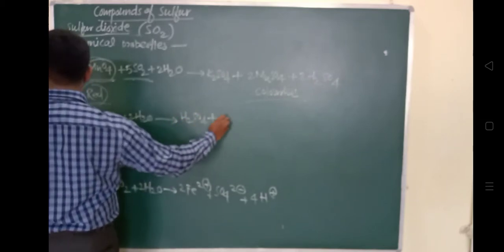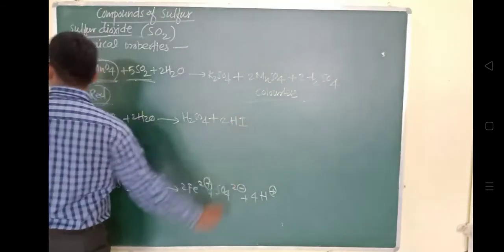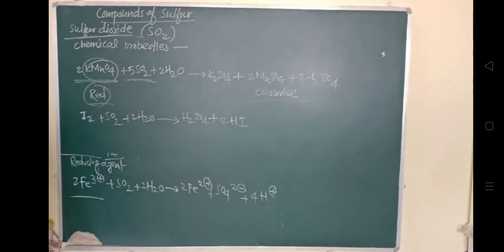In this way, sulfur dioxide is acting as a very good reducing agent, reducing the ferric salt into the ferrous salt, and reducing KMnO4 and removing its color. Initially it was red in color, and right now it is colorless. And I2, it reduces the halogens, halogen to halogen acid. Halogen acid में ये reduce करेगा.